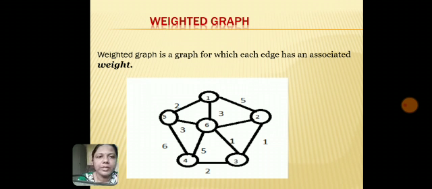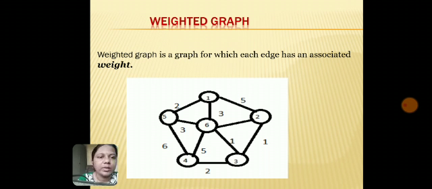Next graph is the weighted graph. A weighted graph is a graph for which each edge has an assigned weight. So here in this graph you can see that the vertices used are 1, 2, 3, 4, 5, 6, and between every pair of vertices, if there is an edge, then it is assigned a real number, which is called a weight. So firstly, suppose I take two vertices 1 and 2. You can see that there is an edge present between 1 and 2 and the weight of that particular edge is 5.